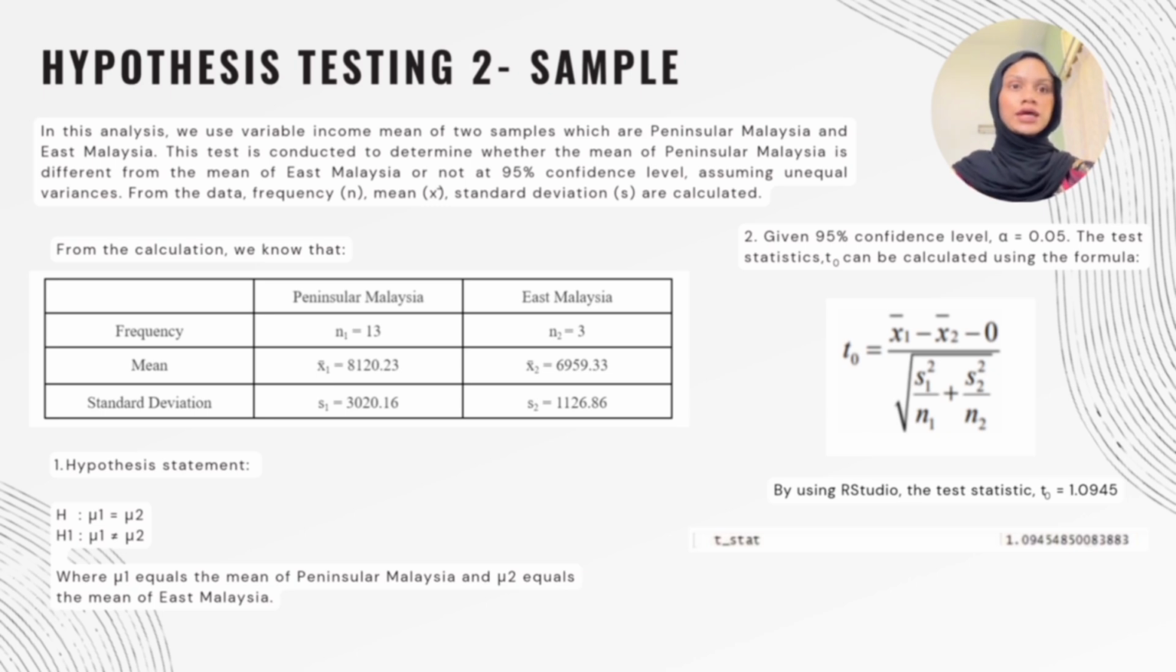First of all, we will do the hypothesis statement first. For H null, we know that mean 1 equal to mean 2, and H alternative is mean 1 not equal to mean 2, whereby mean 1 means of Peninsula Malaysia and mean 2 is East Malaysia. Next step, which is second step, is given 95% confidence level, which is alpha equal to 0.05. So the test statistics, which is T null, can be calculated using the formula stated in the picture in this slide. So from the RStudio, the test statistic that we get is T null equal to 1.0945.